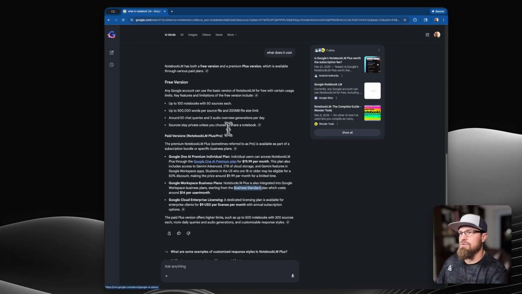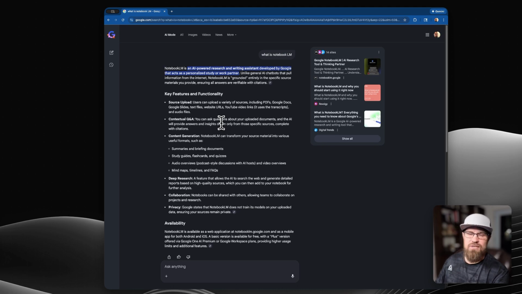But to not get too far off, that's NotebookLM. Just think of it. You are essentially creating a chat-like experience that uses an AI model that's only looking at your data, and you can control the data it looks at. So it's not going to hallucinate. It's not going to come up with weird answers. It's only looking at what you feed it. And that's the best part about it.